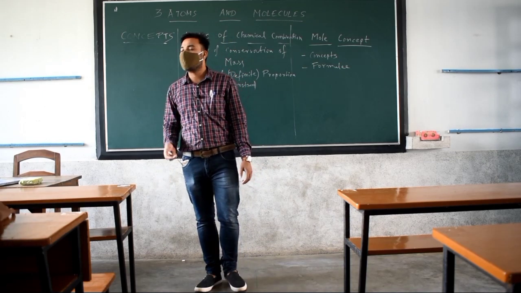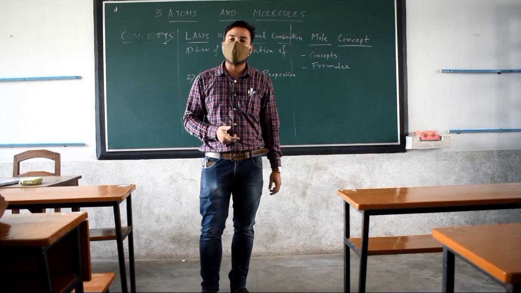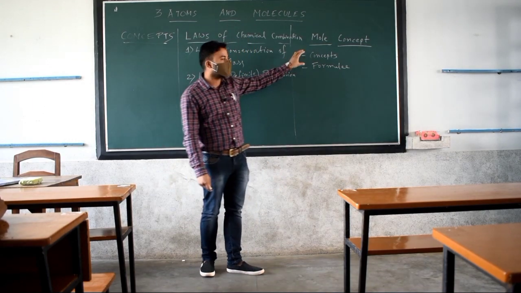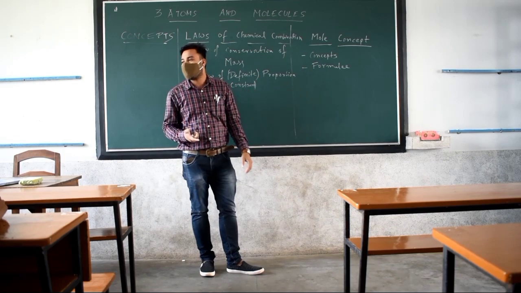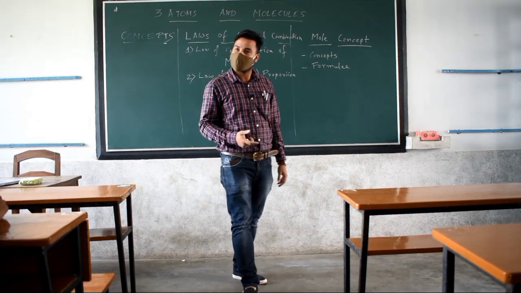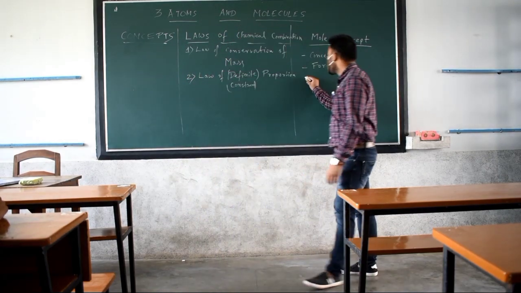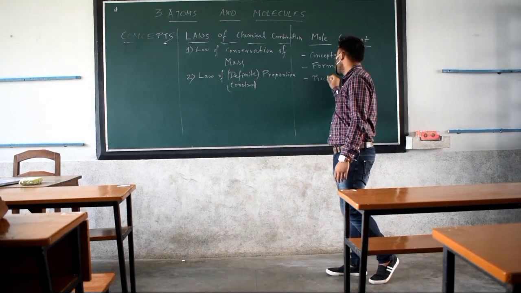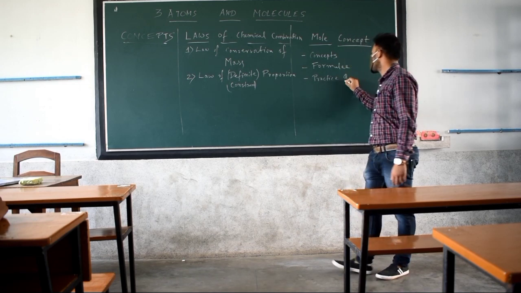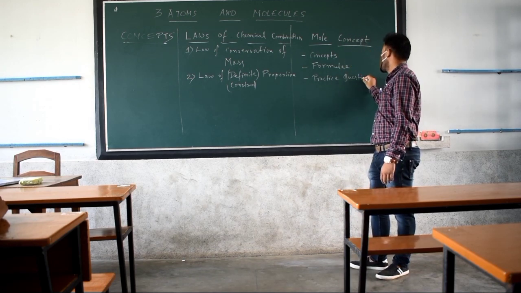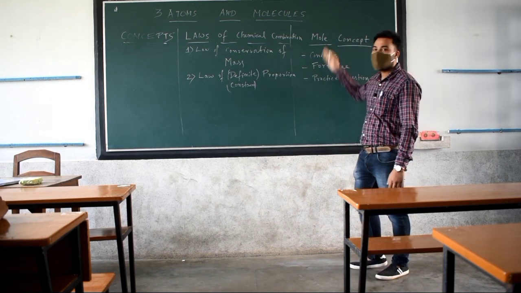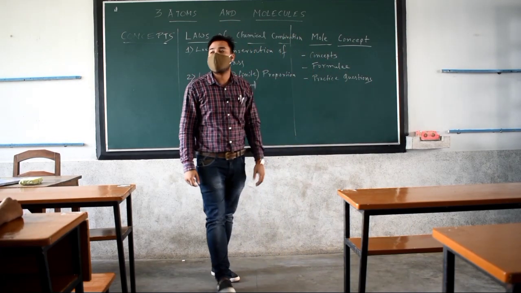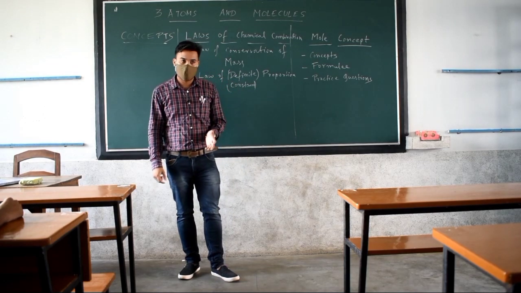Like in mathematics also, if you want to solve some problem, you need some mathematical formula. So after dealing with the concepts, we will go on to the formula part of the mole concept. Clear? And after that finally we will practice some questions.